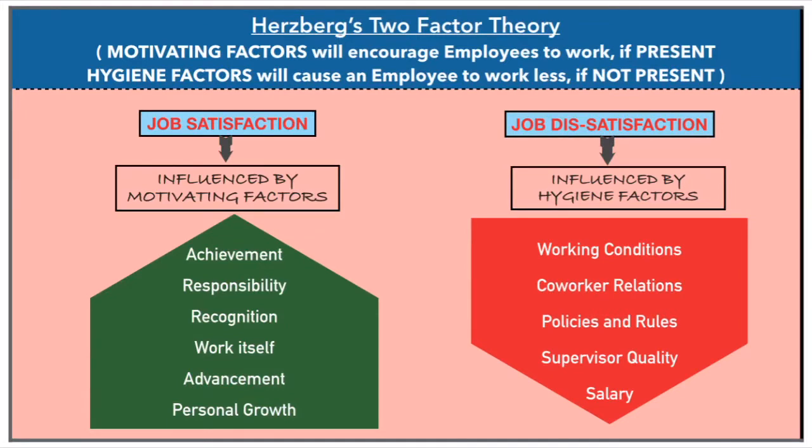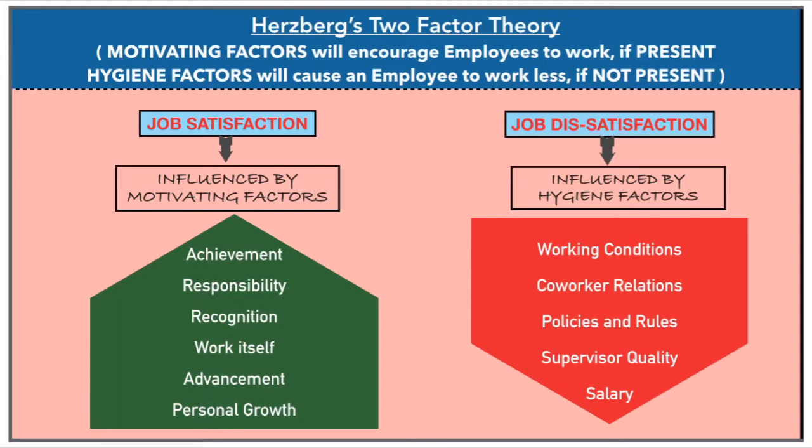Coming to Herzberg's two-factor theory, where there are two factors, namely motivating factors and hygiene factors. The motivating factors will encourage the employees to work if present, whereas the hygiene factors will cause an employee to work less, or the productivity or efficiency will be less, if not present. Here the job satisfaction is influenced by the motivating factors such as achievement, the employees' responsibility, recognition of their work, the work itself, that is being passionate about the work, advancement in their growth, and the personal or career growth of the employees.